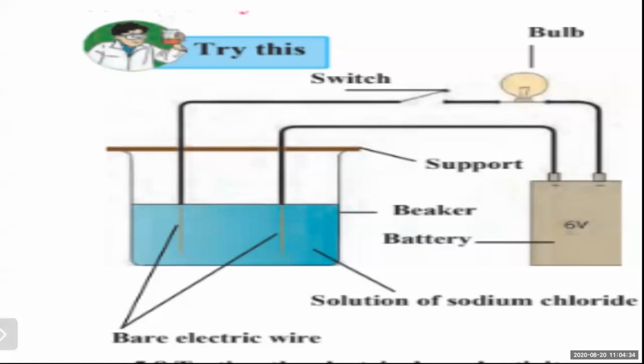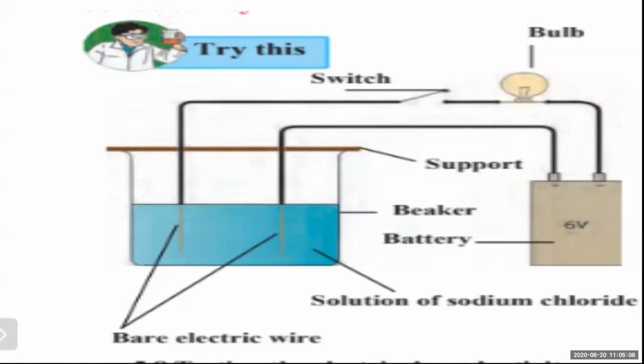Connect the other wire to the negative terminal of the battery, one to the positive terminal and another to the negative terminal. Include one switch and one holder also. One switch for putting off and on, and a holder also with an electric bulb. Connect the holder, the switch and the bulb in the proper method. Remove the insulated cladding.